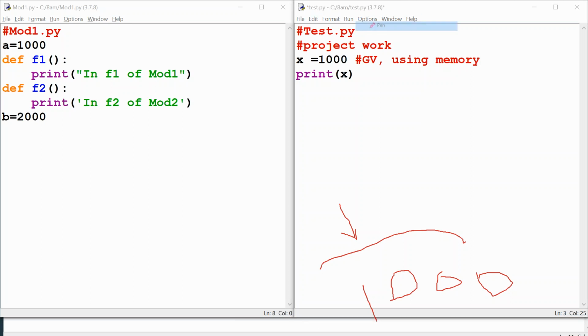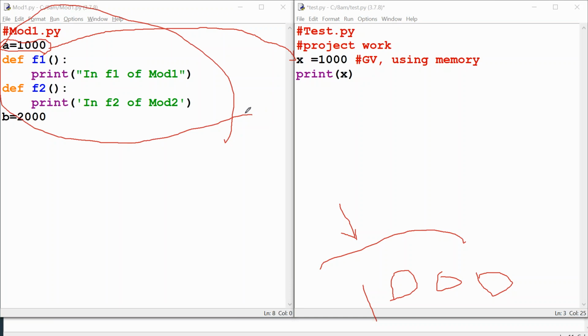Instead, there is already a variable with 1000 present in your previous program, right? Why can't you use that in your program? Are you understanding? Existing module properties get fetched into your current module. That is the concept of modules. So yes sir, I have created mod1.py yesterday. In that there is a variable with value 1000, right? But how should I utilize my previous module's properties in my current program? That I don't know sir.